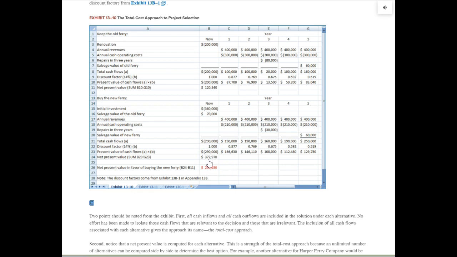What we do in this case is compare this number for the new ferry to the old one, and we can see that we would be $252,630 better off, in favor of buying the new ferry. So you can see net present value allows you to compare two or more alternatives at the same time.